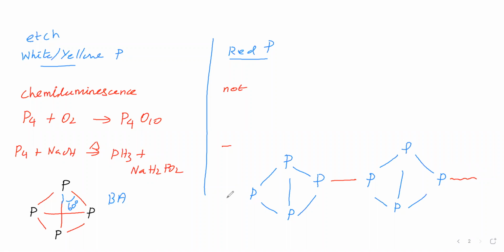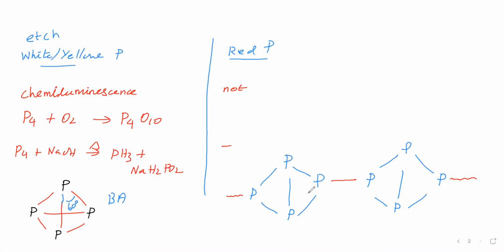Here continuation, here continuation. This is red phosphorus. Red phosphorus is polymeric, therefore it is less reactive and more stable. White phosphorus is more reactive and less stable.